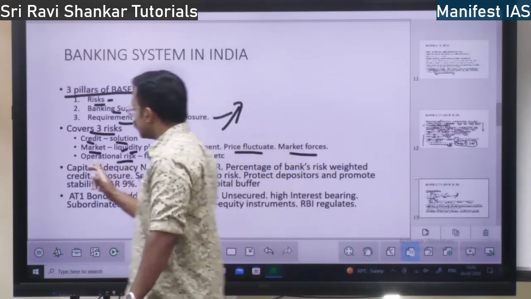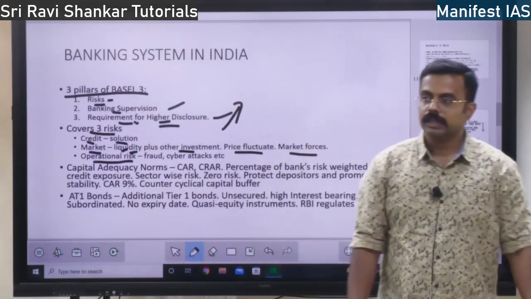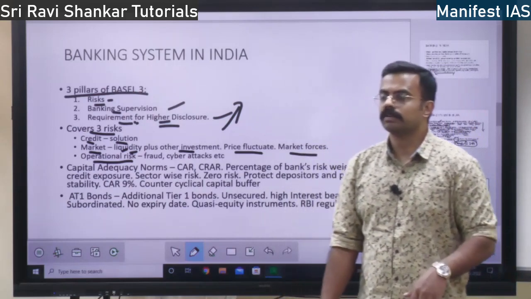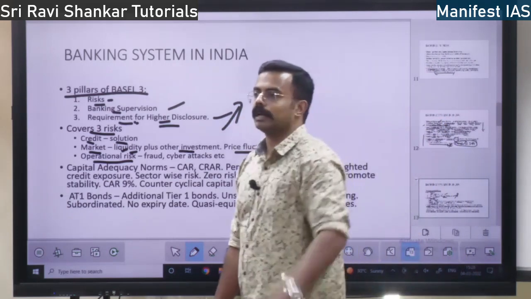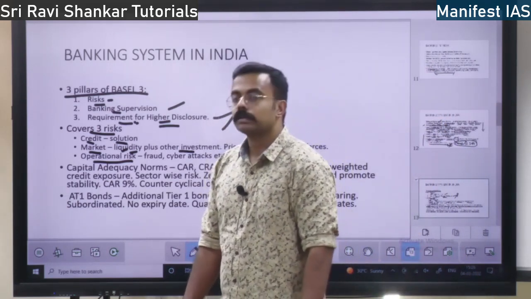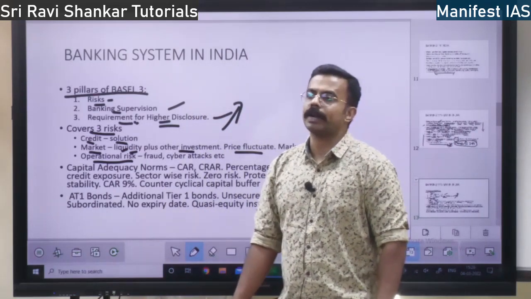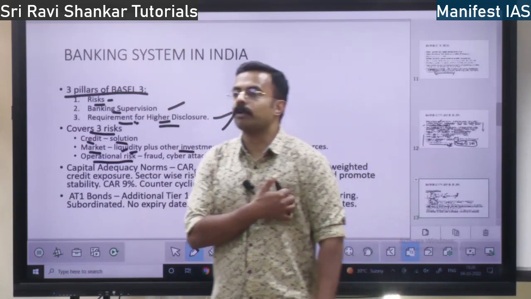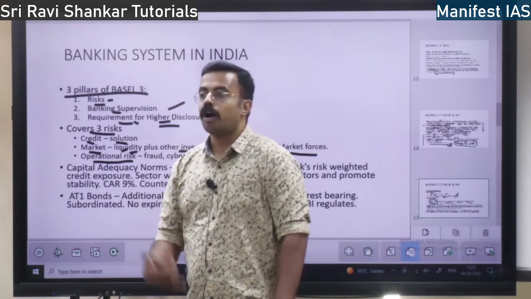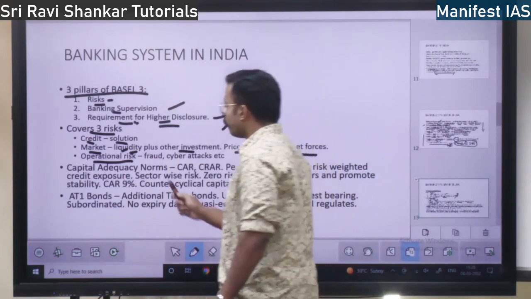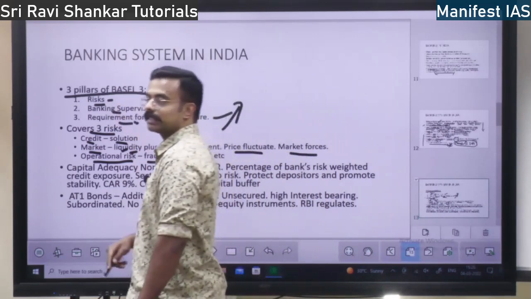Right? Next is operational risk. Operating the bank is not simple, right? Disaster, or one branch collapse, or a cyber attack can take away the money. Disaster, cyber attack, physical attack, there are so many risks in operating. Suddenly bank employees may go on strike, which they do every 1 month. So all these are operational risks. All these are operational risks, fraud, cyber attack, strikes, all this. So, these three risks are covered by Basel III, right?